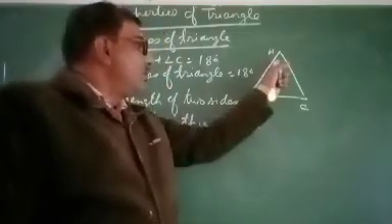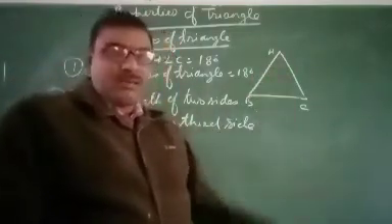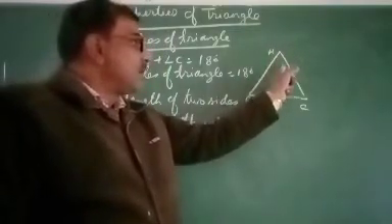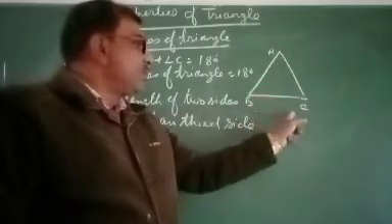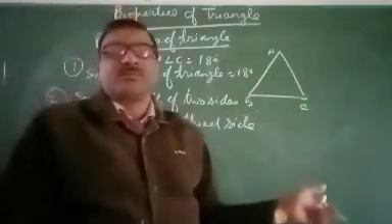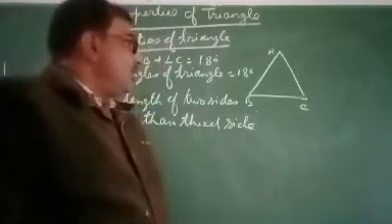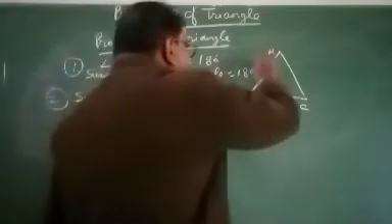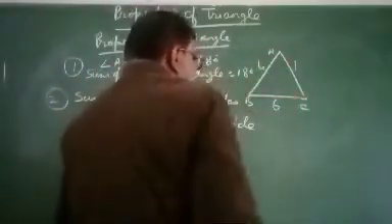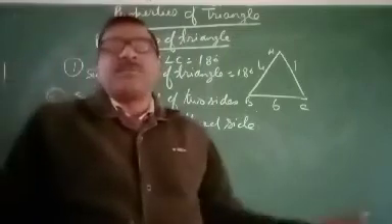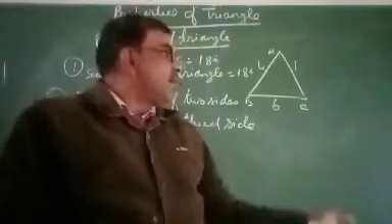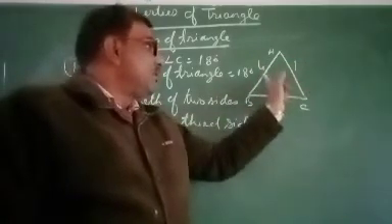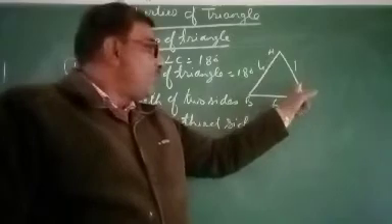Means if this is a triangle, then sum of AB plus BC greater than AC, AC plus AB greater than BC, BC plus AC greater than AB. Suppose that if you consider a triangle whose sides are 4, 1, 6, then triangle is not possible, because if you add the sum of two sides AB and AC, it will be 4 plus 1, and 4 plus 1 is not